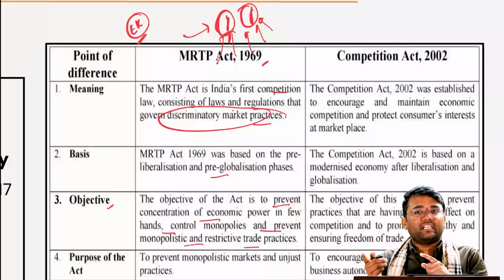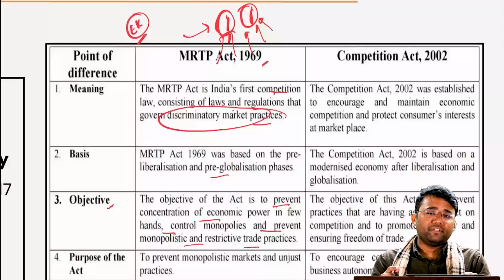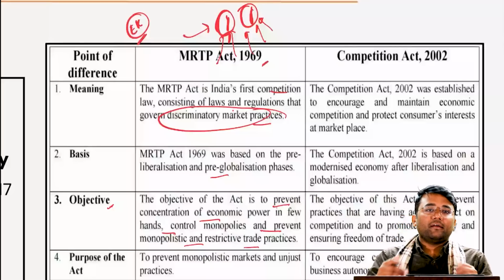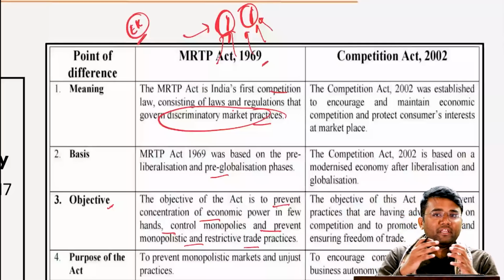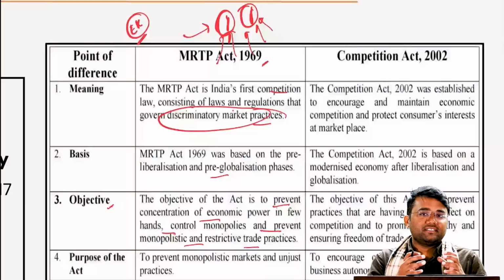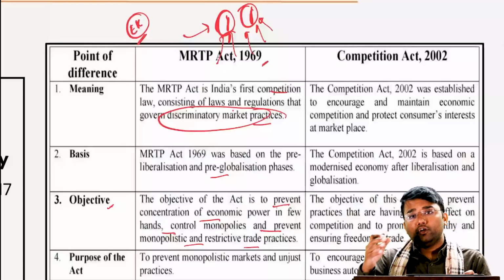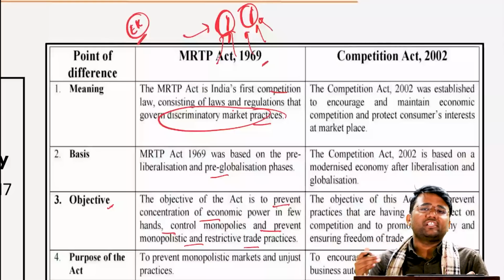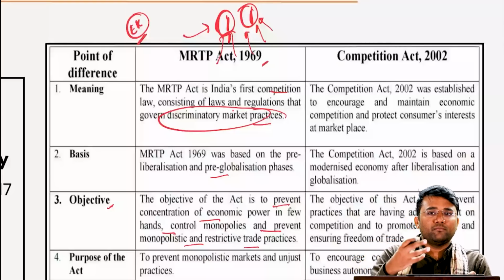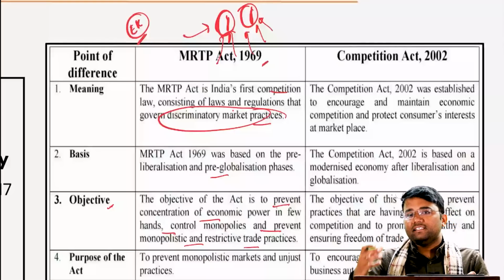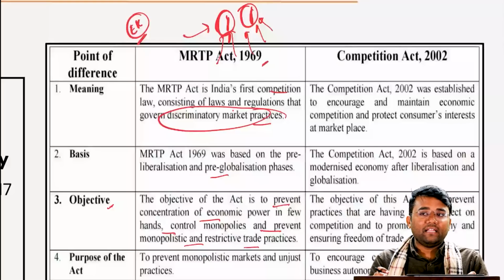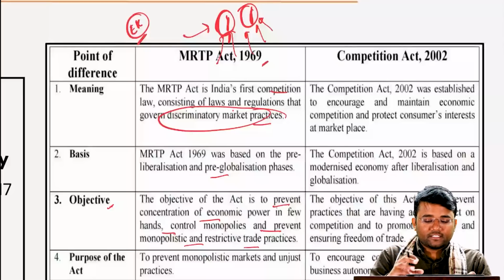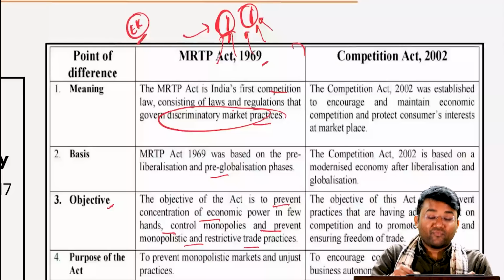But that failed miserably because of the bureaucratic apathy, because of the red tapeism that was there. The main benefit with the private sector or the capitalist is they focus on innovation, because when they innovate, the cost of production will reduce. But in the socialist model, where government is focusing more, the bureaucratic inefficiencies take a larger stand, and they do not have any motivation to innovate. And that's why this particular government approach failed miserably.